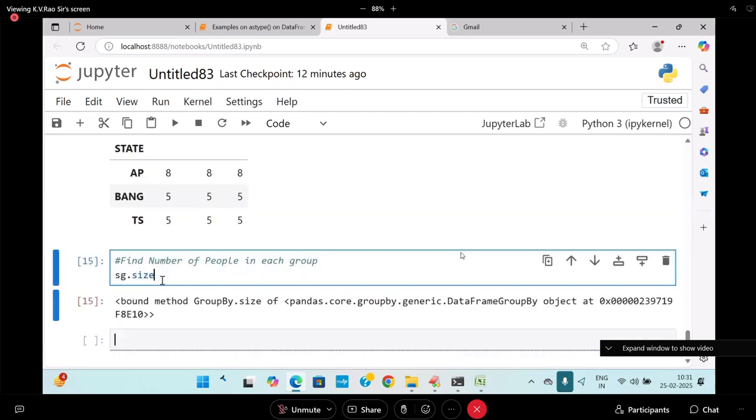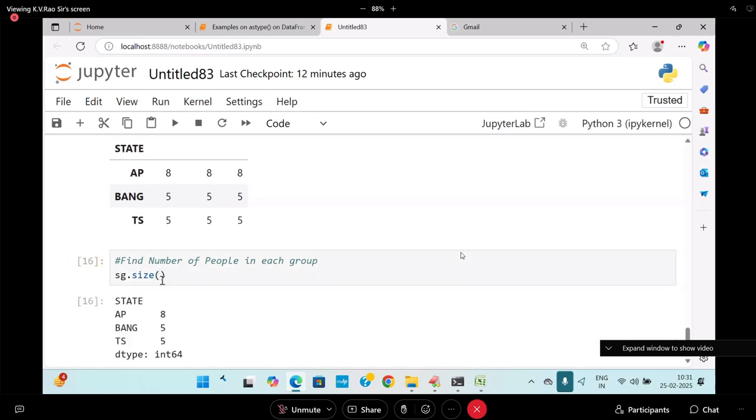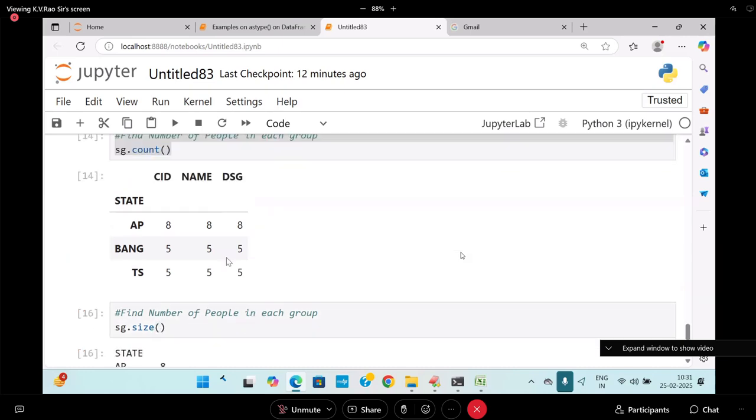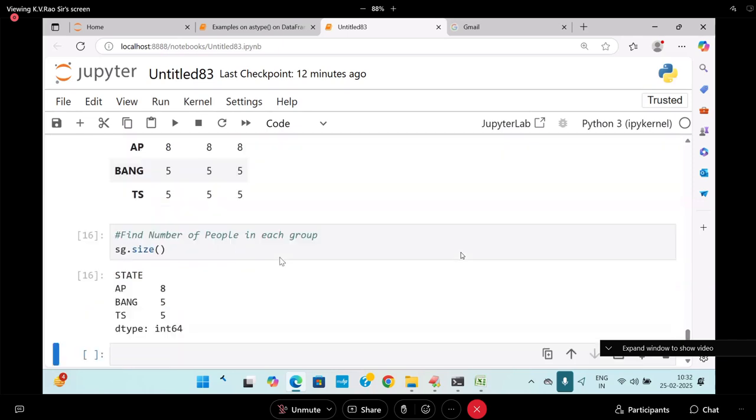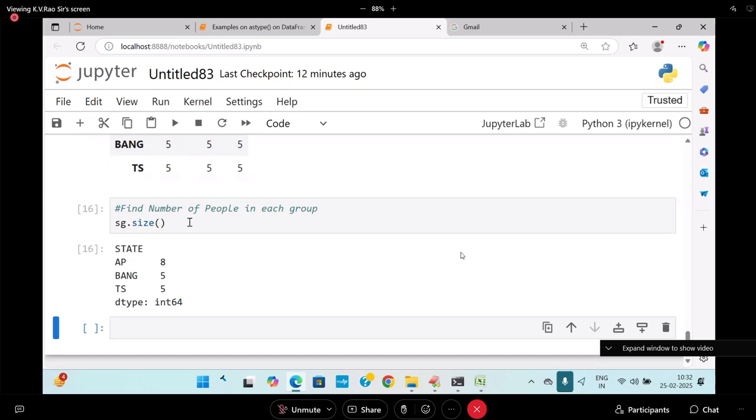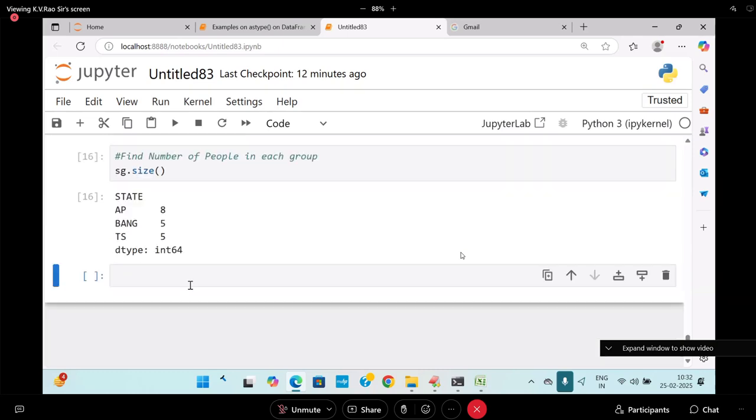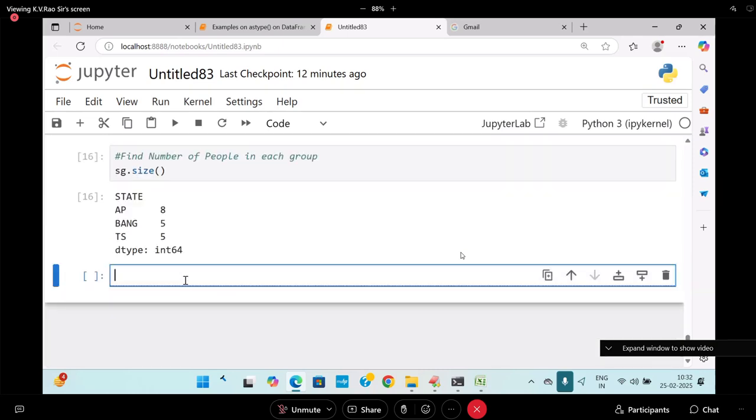What is happening with size? Count counts all the columns. CID, no missing value. Name, no missing value. Designation, no missing value. All of them are perfectly available. State, size: AP, 8 people are there. Bangalore, 5 people are there. TS, 5 people are there. Are you following me? Now, I want to go for what is the first record in the AP group?